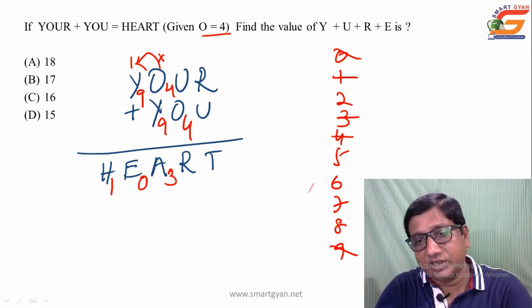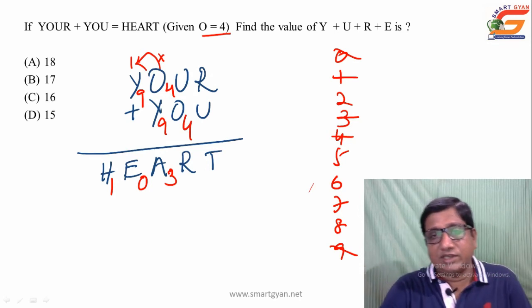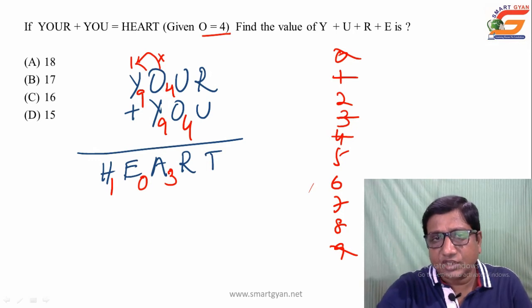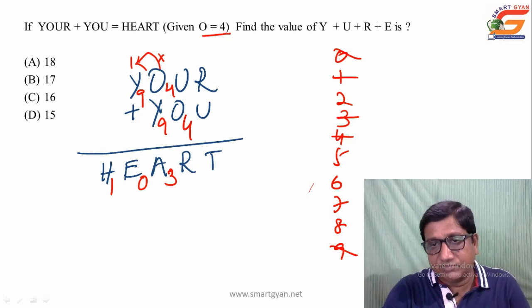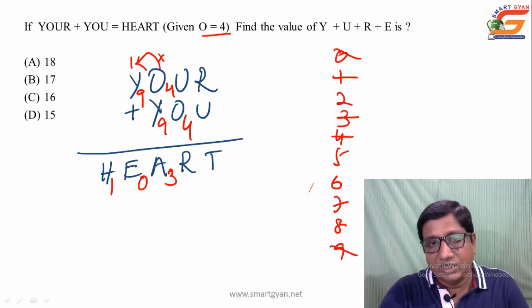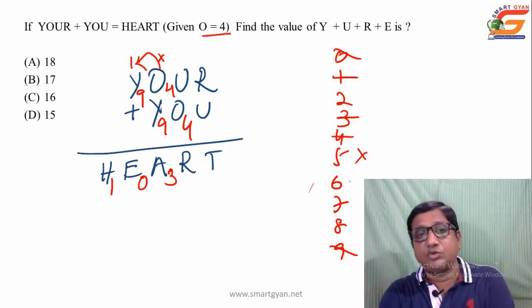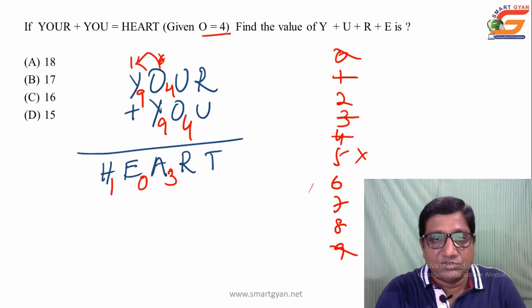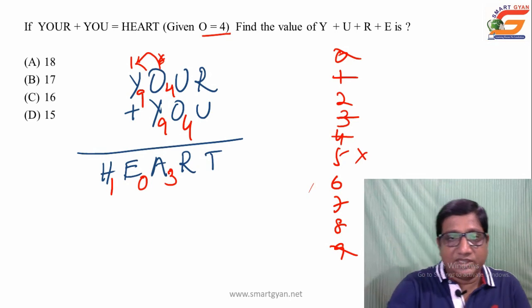What can u plus 4 equal to r be? If you add anything to 4, here there is no carried value, assuming that. So 4 plus 5, making the value of u as 5? Already the value of y is 9 there, that is why 5 cannot be taken, it is rejected. Then 4 plus 6 is 10, and onwards, 4 plus 6 or 7 or anything else up to 8 will give a 2-digit number. So there will be a carried value. So assume there is no carried value. So 4 plus 2 is the only possibility, that is, the value of u as 2.